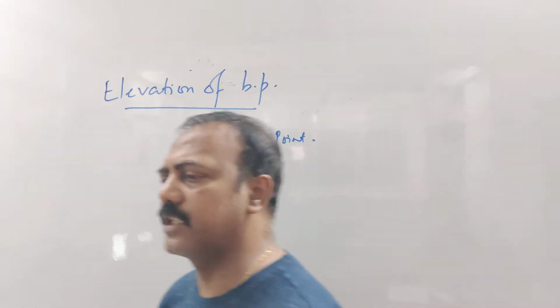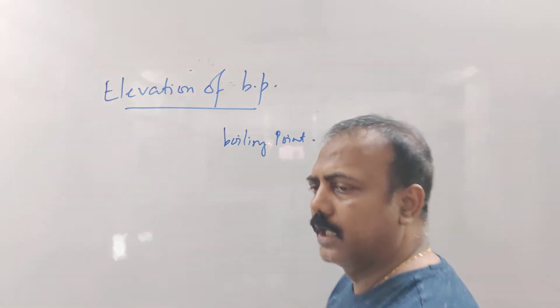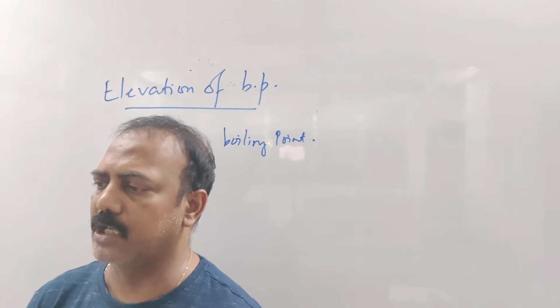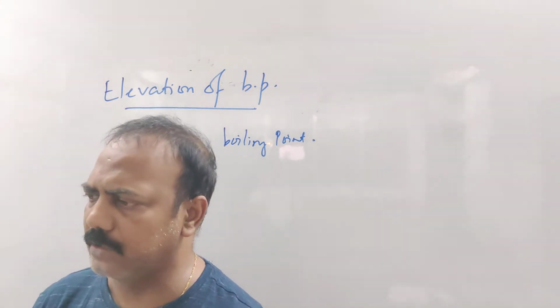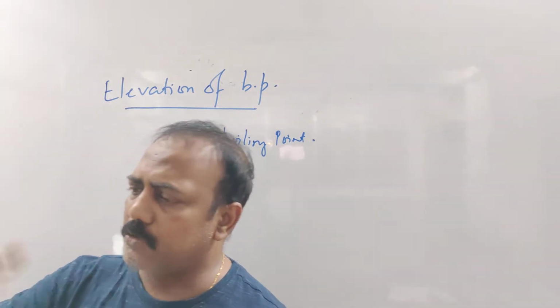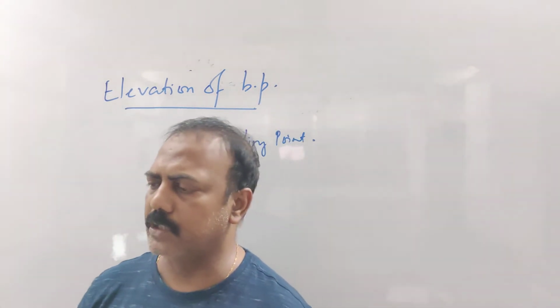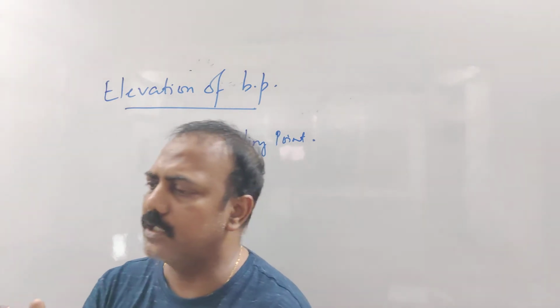Now what is boiling point then? It's very simple. Suppose some water or any other liquid has been taken and we want to boil it; we have to heat it. If we increase the temperature, obviously its vapor pressure will increase.